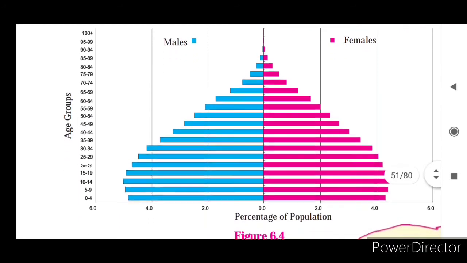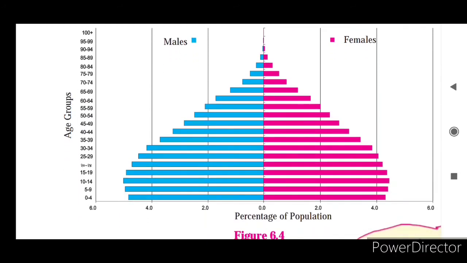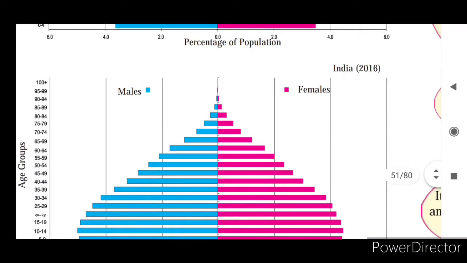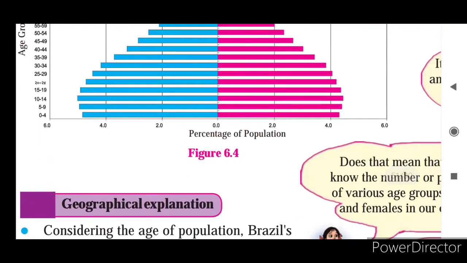So see here, children, we have seen age groups of 5 to 9 years, 10 to 14 years, like that age groups are shown. And we have seen here that in some age groups females are more, in some age groups females are less, but the young generation is more in our country. And here it has shown us the pyramid graph, it is shown by the pyramid.